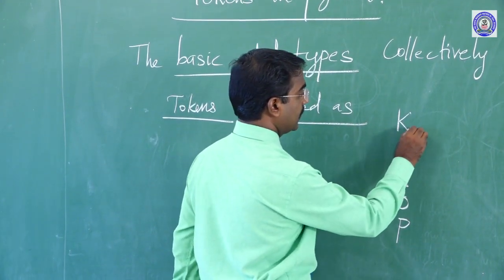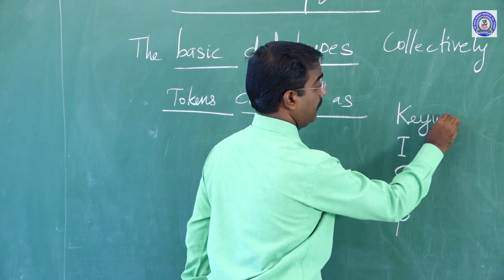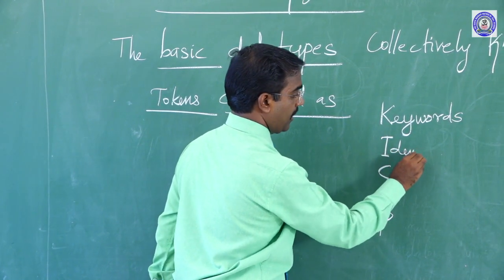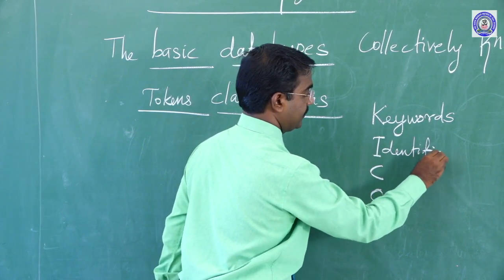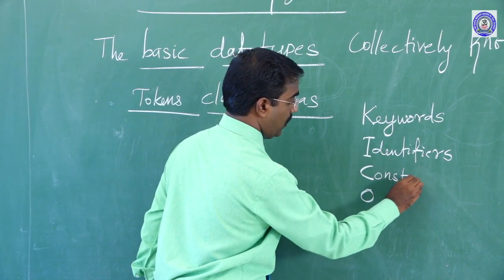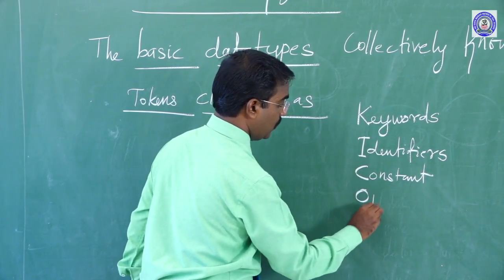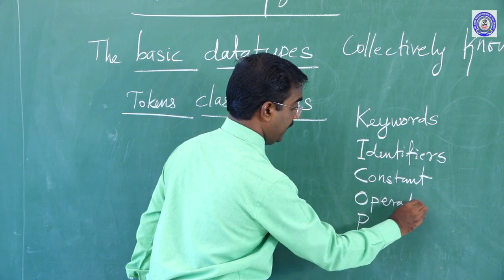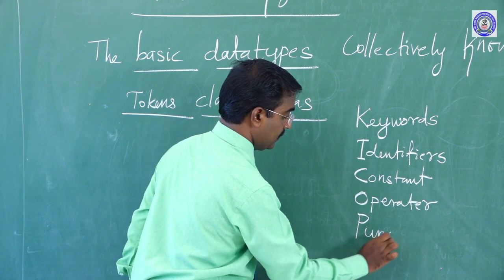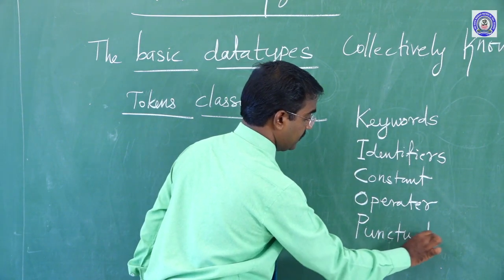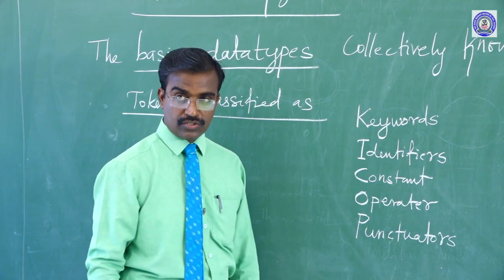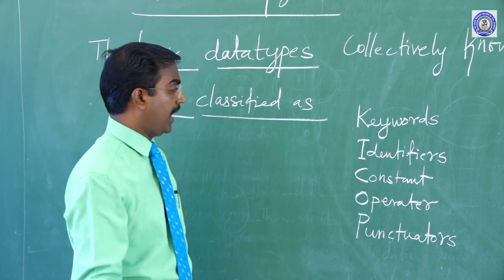So here K means keywords, I means identifiers, C means constant, O means operator, and P for punctuators. Okay, my dear children, these are called tokens.